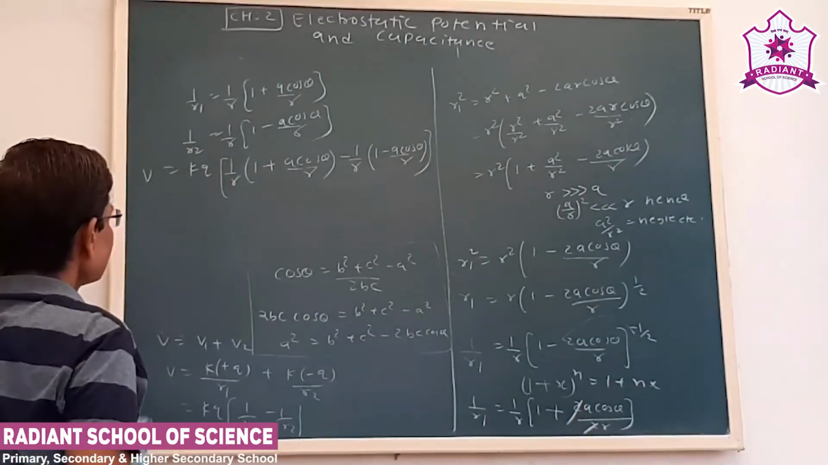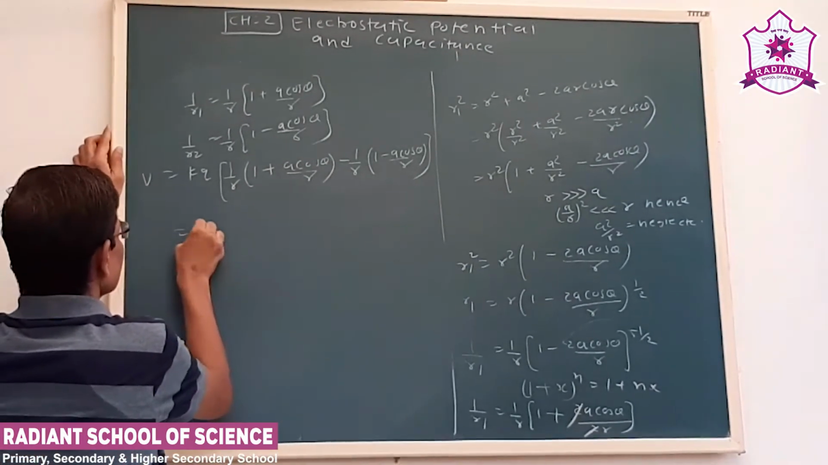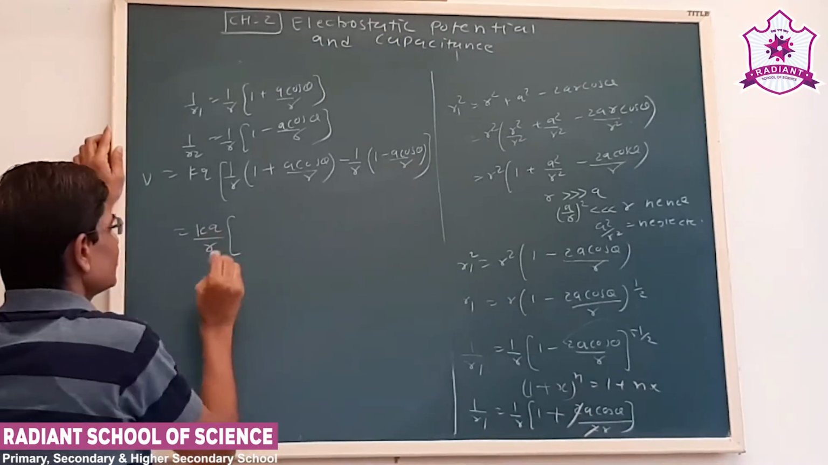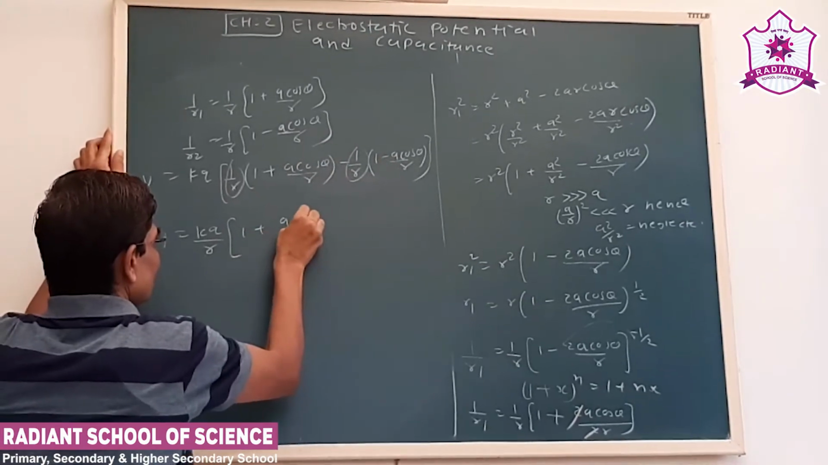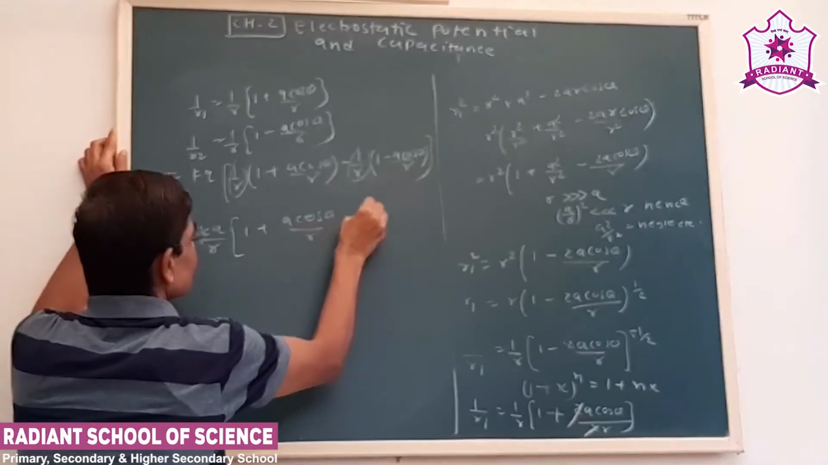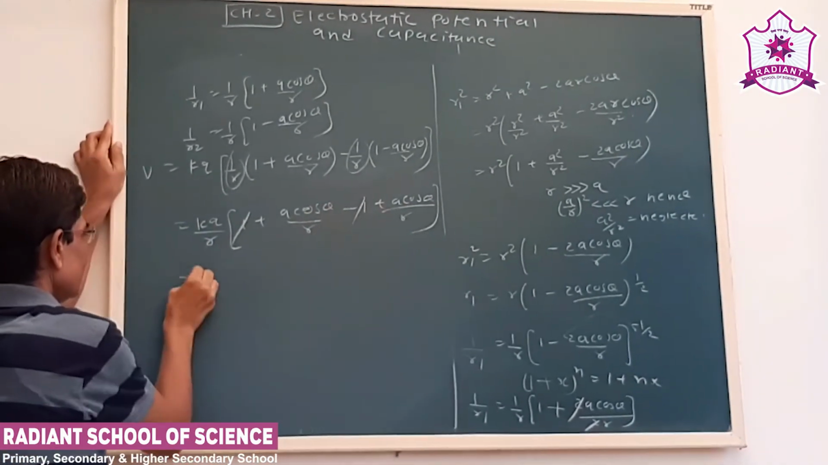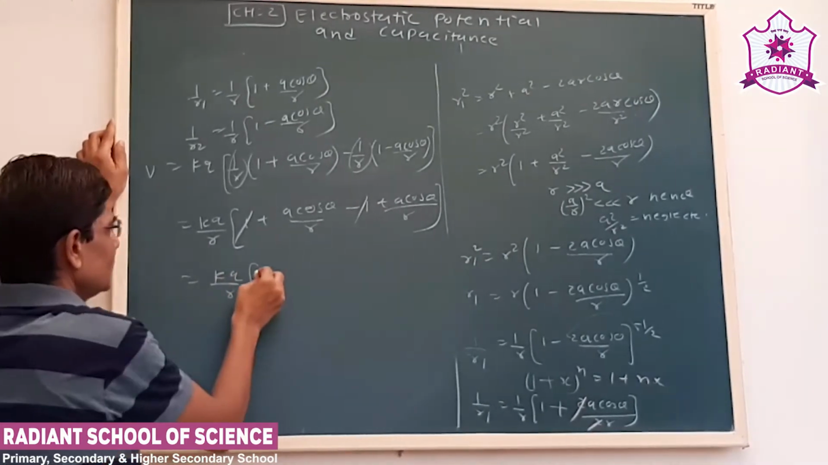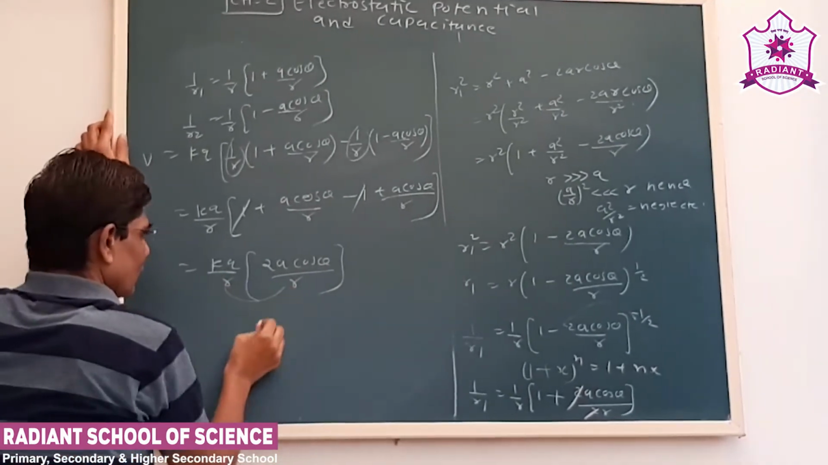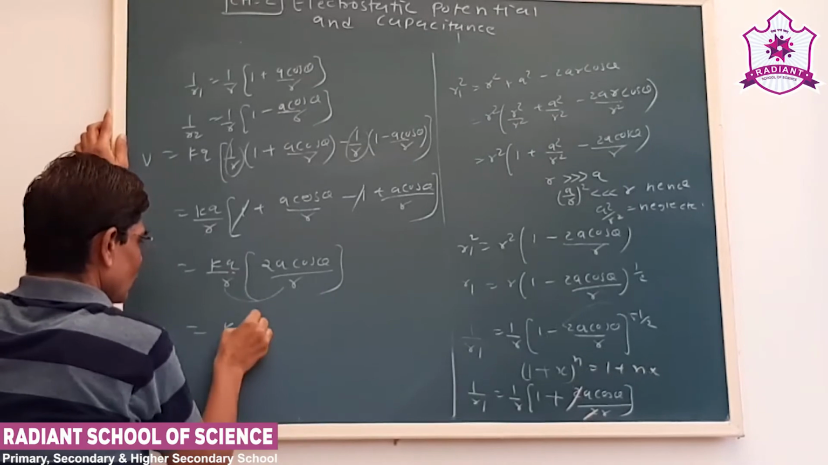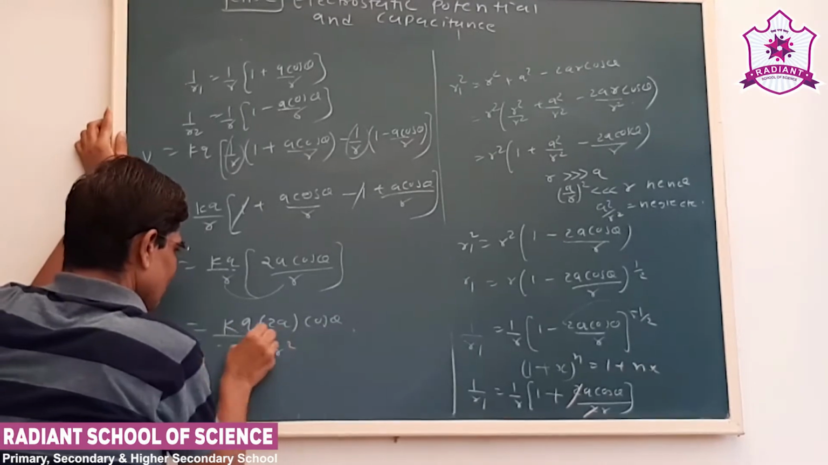Now we simplify. 1 upon r is common here, so what is left is a cos theta upon r. This one is also cancelled. So k q by r times 2a cos theta upon r. Now r into r is r square, so again kq into 2a cos theta upon r square. So our denominator has become r square.